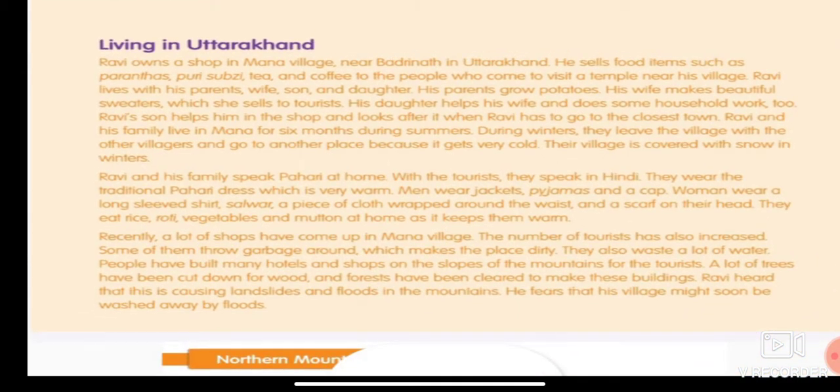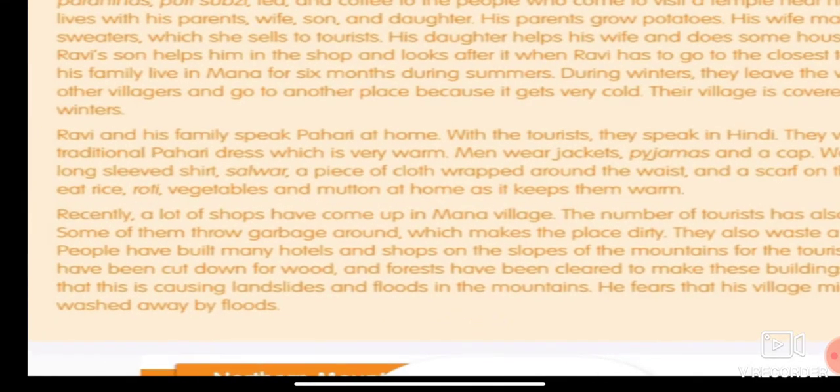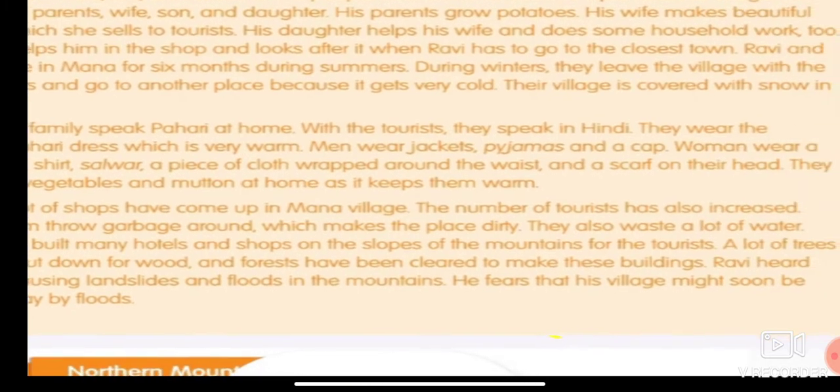Recently a lot of shops have come up in Mana village. The number of tourists has also increased. Some of them throw garbage around, which makes the place dirty. They also waste a lot of water. People have built many hotels and shops on the slope of the mountain for the tourists.